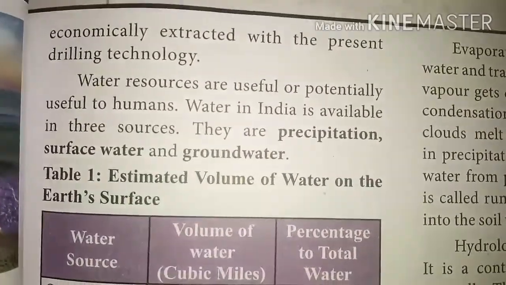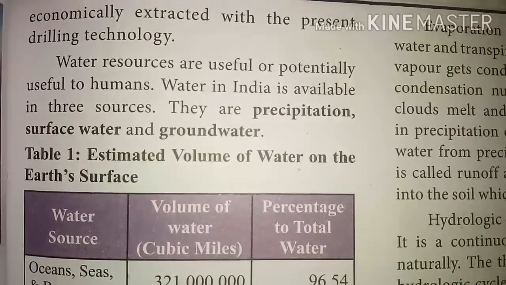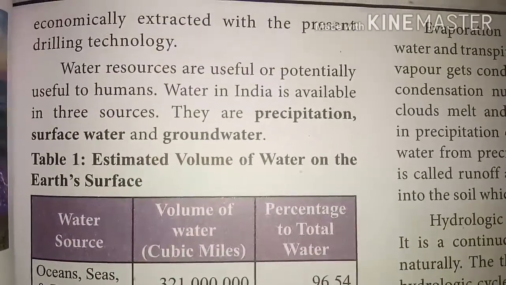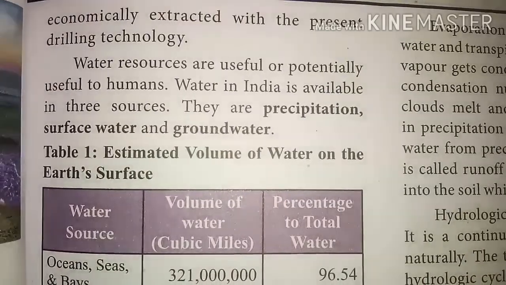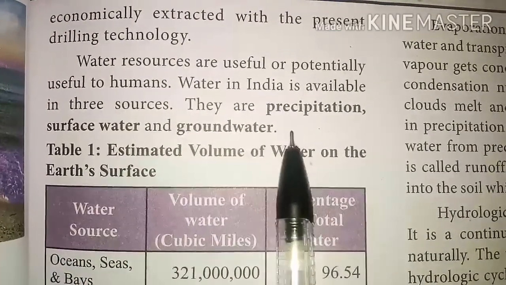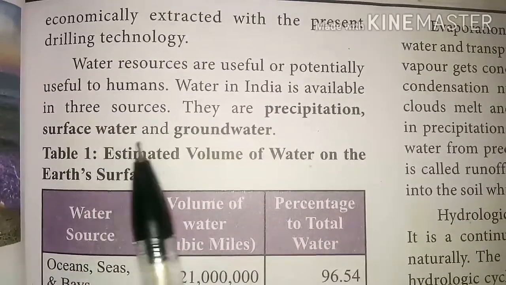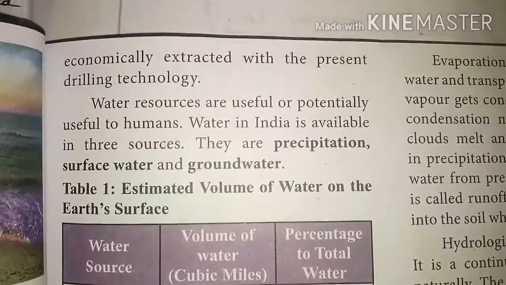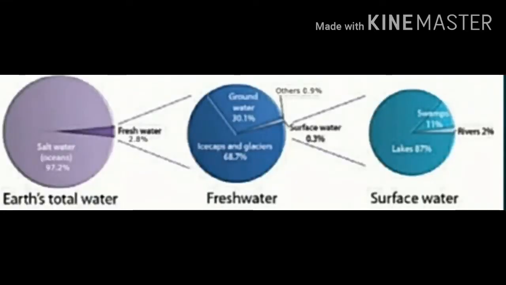Water in India is available from three sources. Not only India, the whole world has three sources. They are precipitation, surface water and groundwater. Look at this picture.